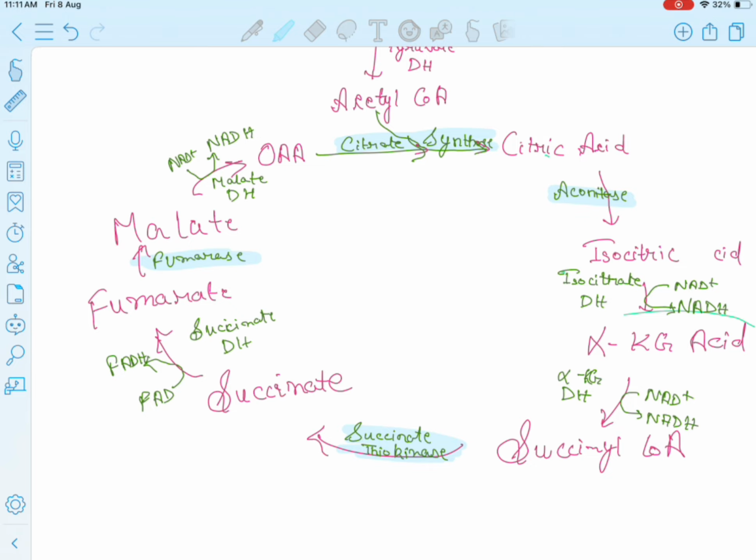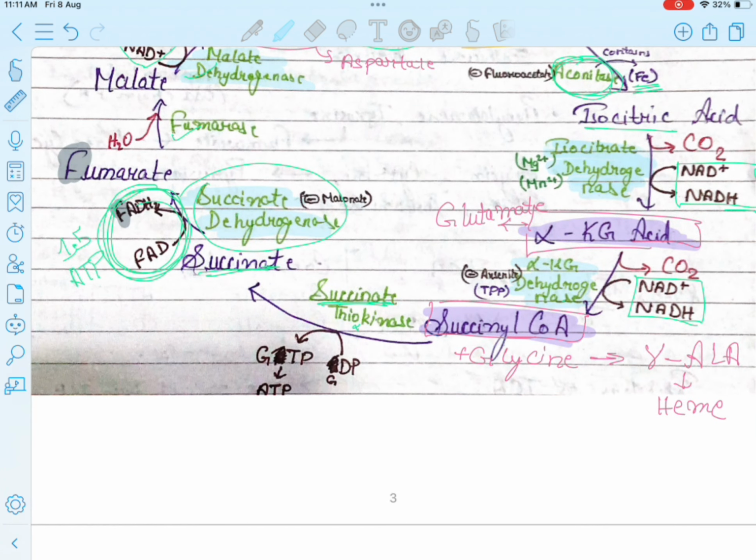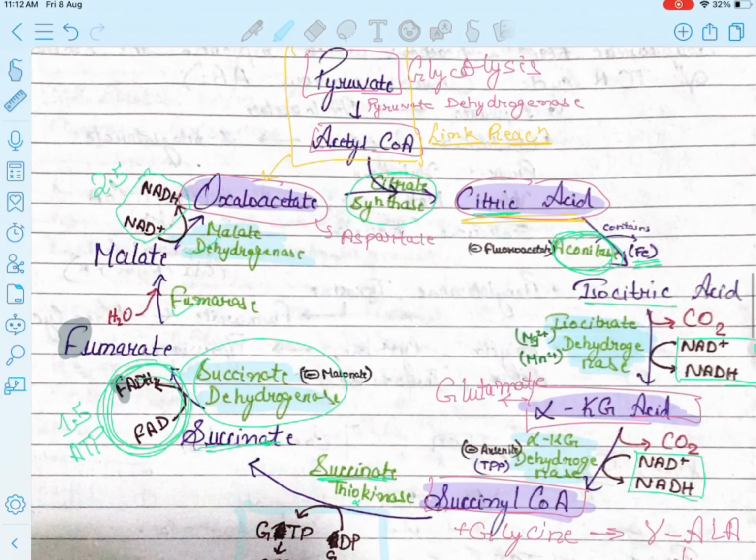Now, after these, we will look at the products which are being produced. Okay, so we have looked at the NADH and FADH2 which are produced. Now we will look at the other things. One of the most important things is this. GDP is being converted to GTP, which ultimately gives ATP, in the reaction between succinyl coenzyme A and succinate. Okay, this is one thing.